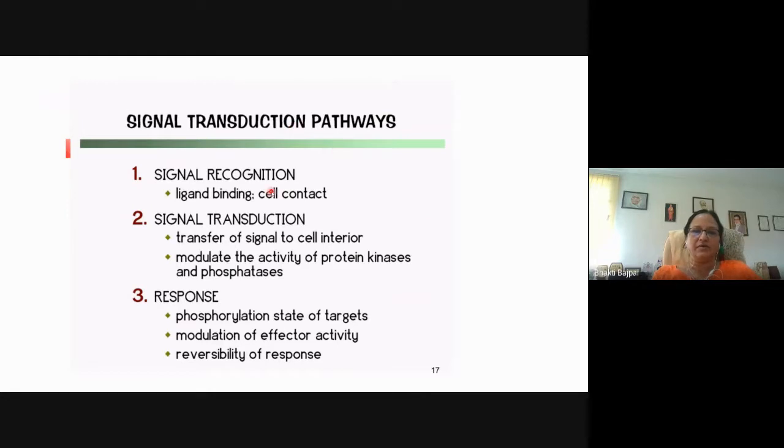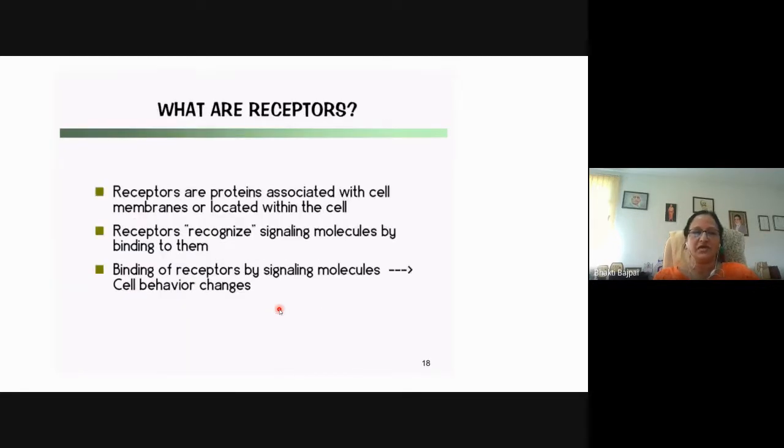So there will be recognition of the signal, which is also called the ligand binding or through cell-to-cell contact. Then signal transduction within the cell, there will be transmission of the signal, and then in response to these signals, there will be some response in the form of phosphorylation of target proteins or the modulation of the factor activity, either it increases or decreases, and reversibility of the response. That is, the response may be switched off or terminated.